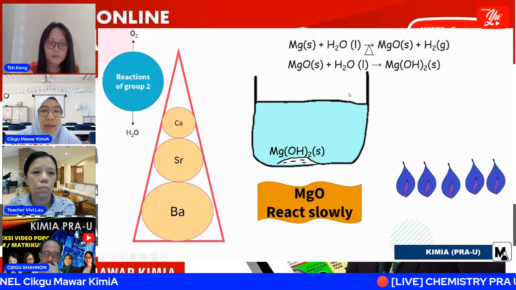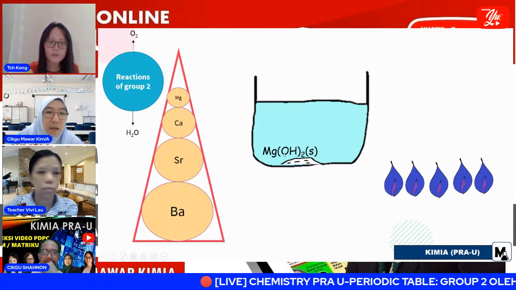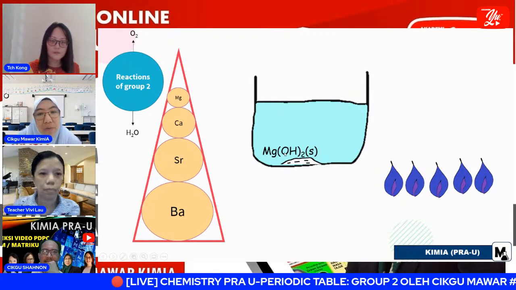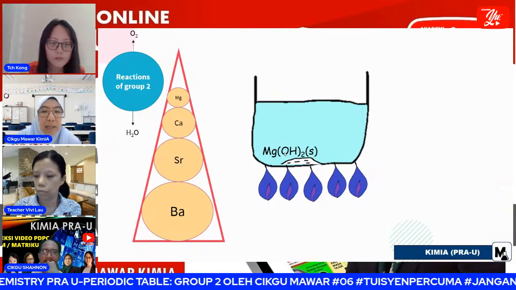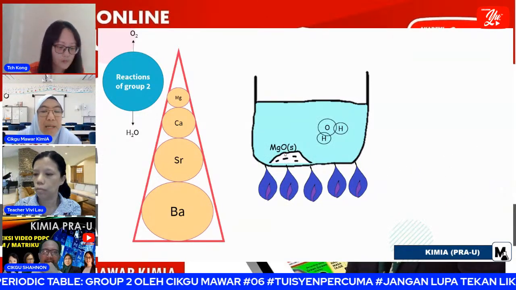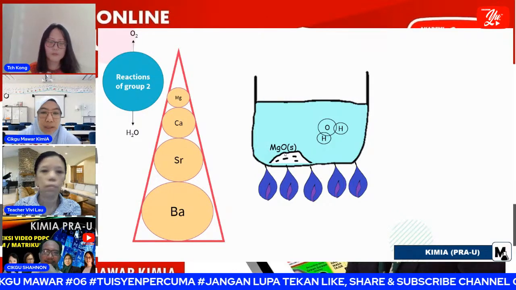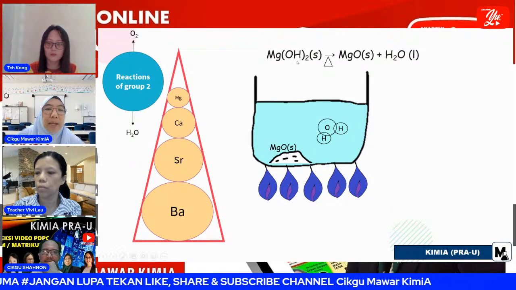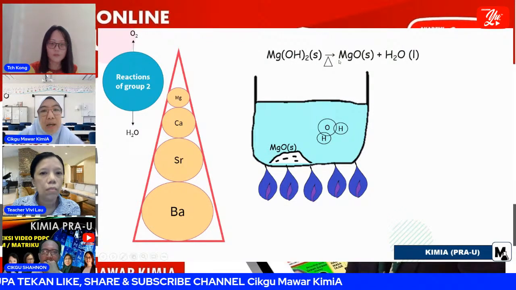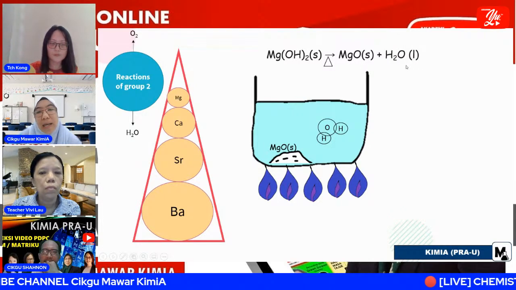And what happened if we heat this magnesium hydroxide in water? It will convert back into magnesium oxide and water. So this is the chemical equation: when magnesium hydroxide is heated, we form magnesium oxide and H2O.